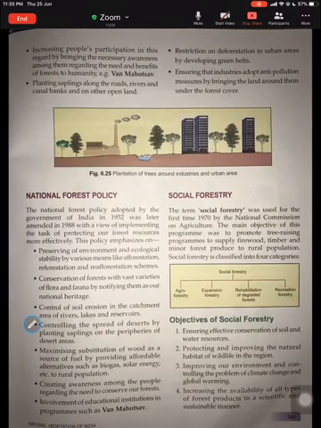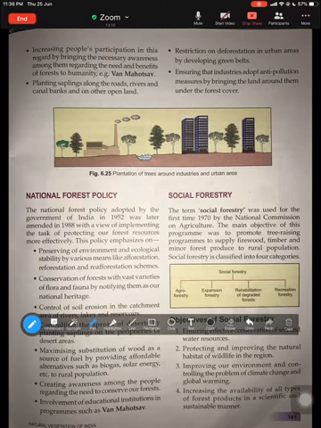Next, increasing people's participation. We can also make people aware of how important forests are, and the benefits that we derive, by celebrating Van Mahotsav week, which is coming. So these are a few things that we can do: encouraging people to plant saplings, restricting deforestation in green belt areas, and ensuring that industries adopt anti-pollution measures by bringing the land under them under forest cover.